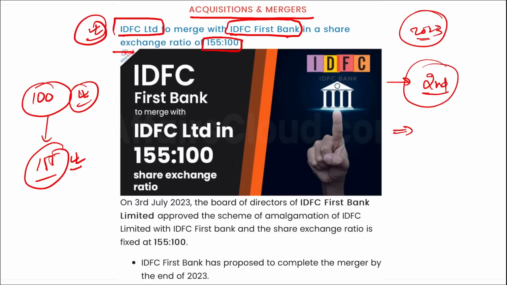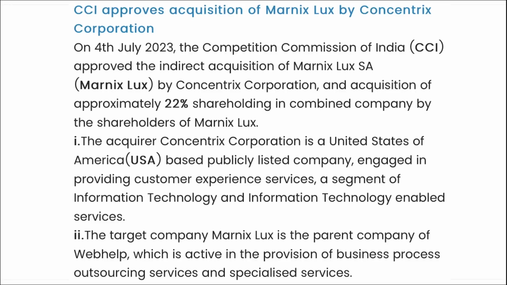As a result of the proposed merger, the standalone book value per share of IDFC First Bank would increase by 4.9%, as calculated on audited financials as of 31st March 2023. Right? Next. So every shareholder that has 100 shares will get 155 shares after the merger.